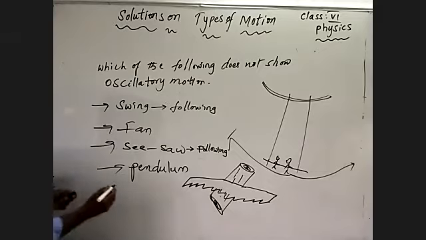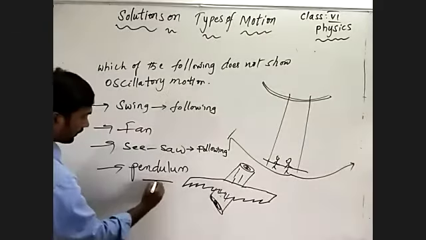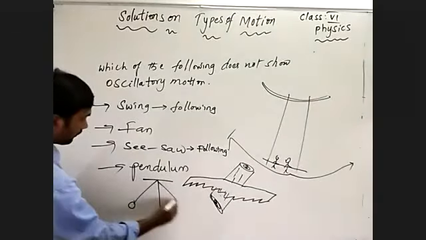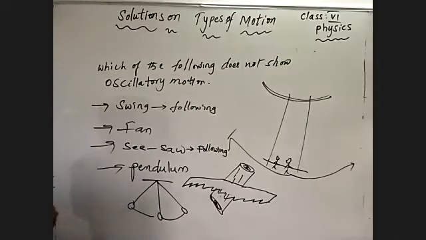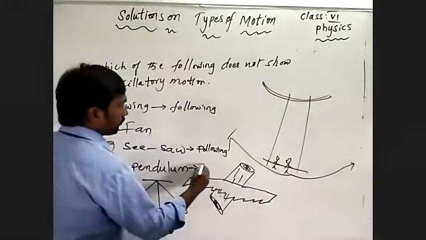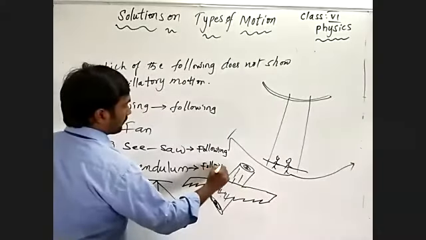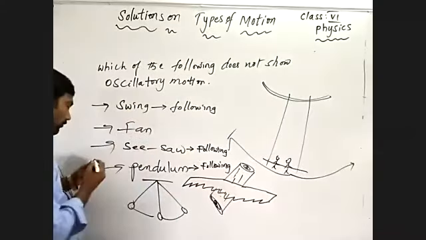Pendulum clock, already we discussed, same as a finger. So it is also making to and fro, back and forth motion in the same path without changing its shape. So pendulum is also following oscillatory motion. Then what about the next thing, the fan?